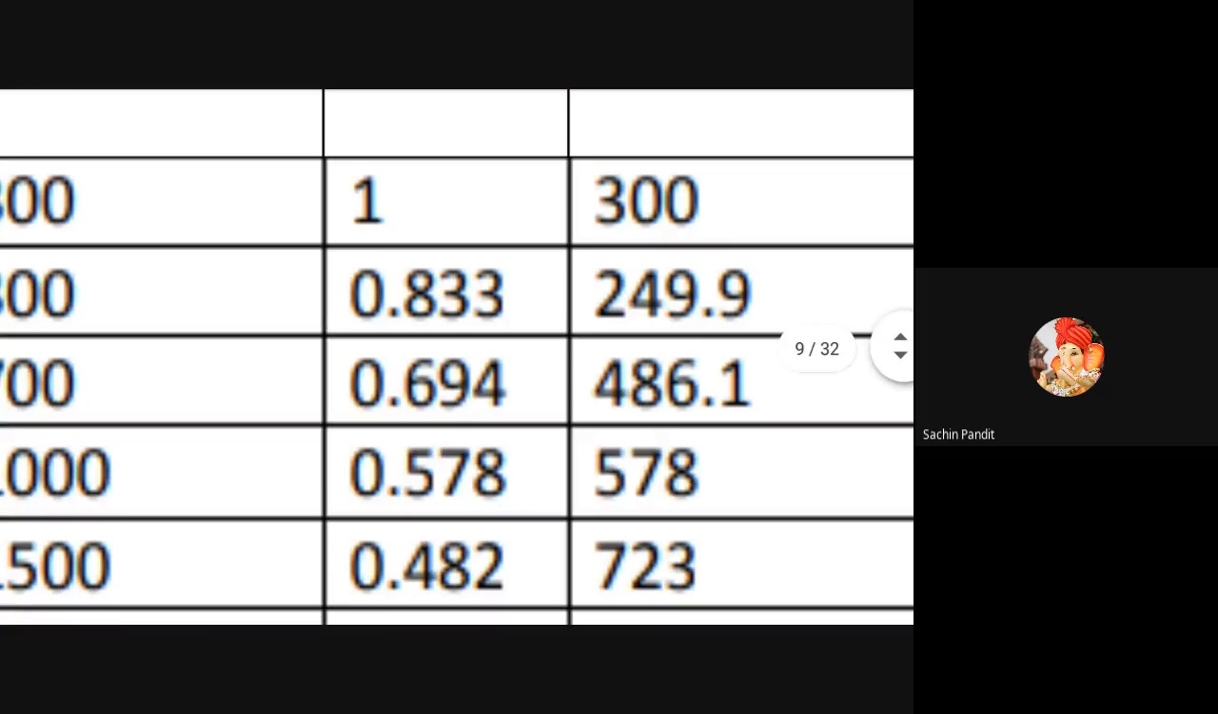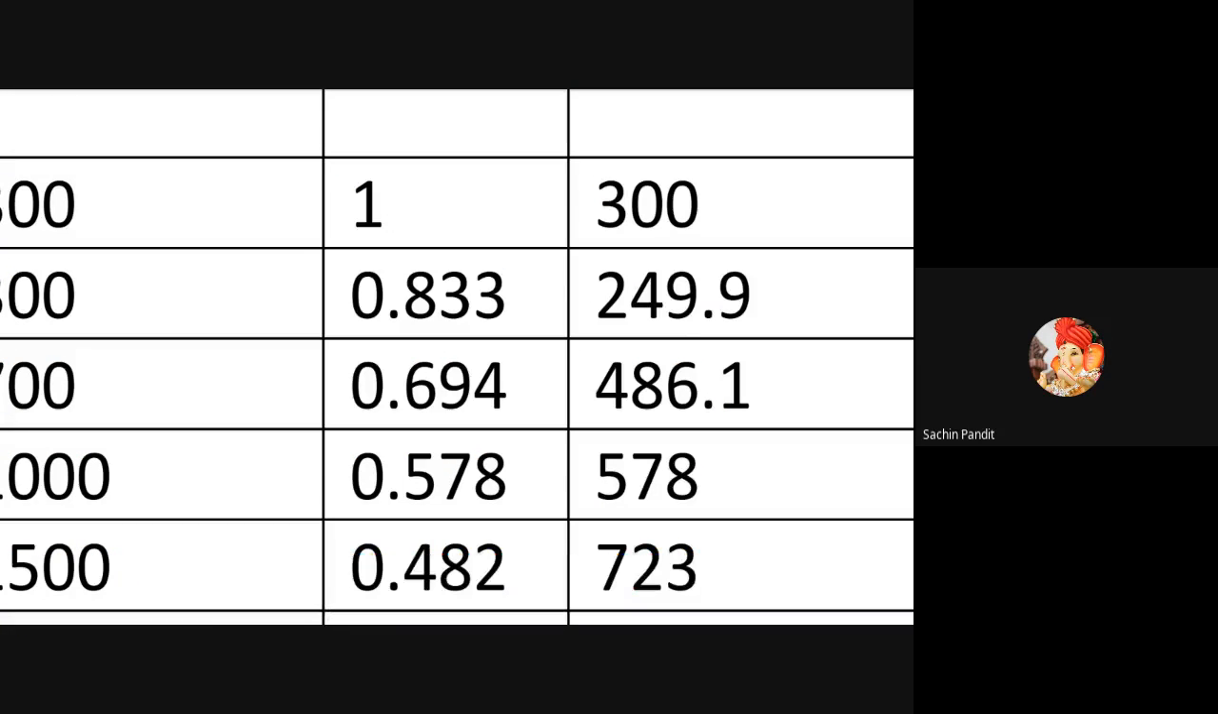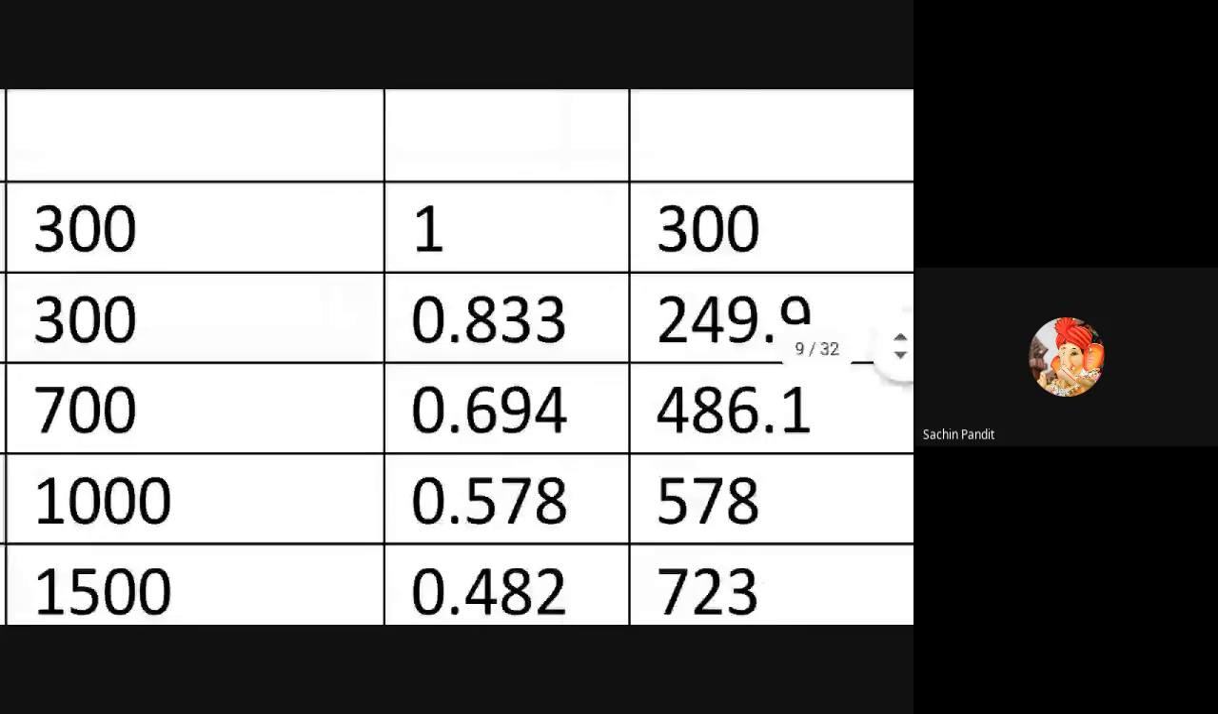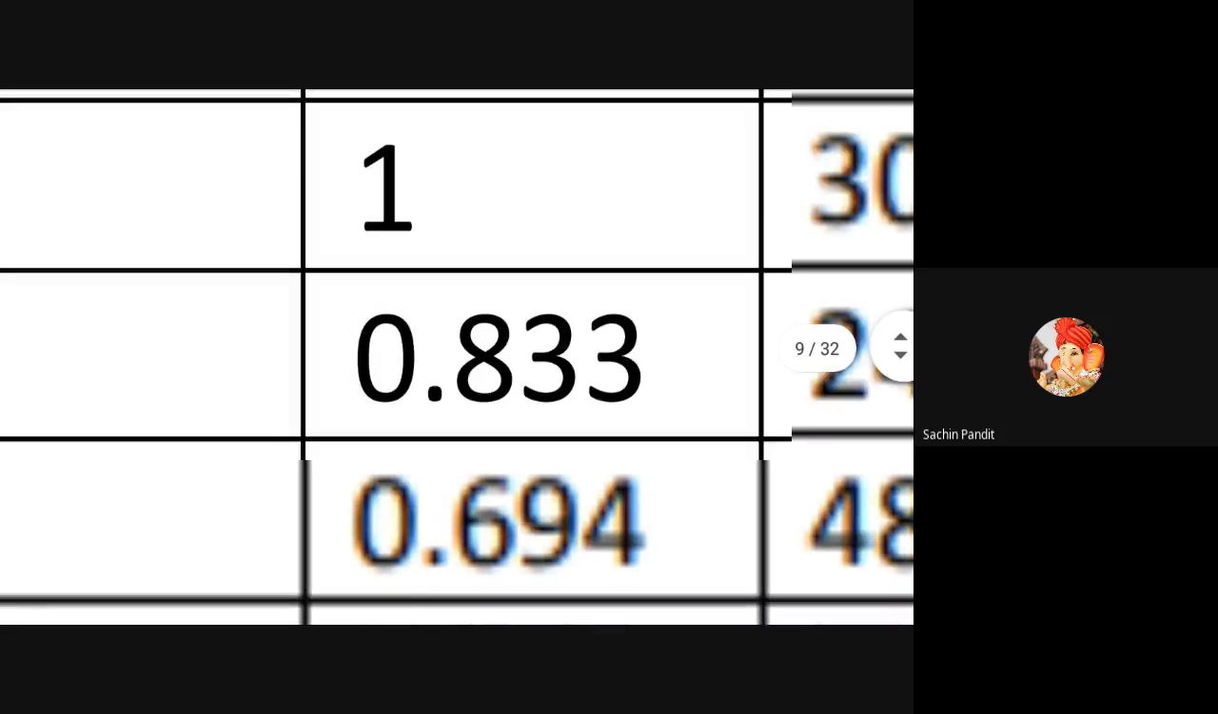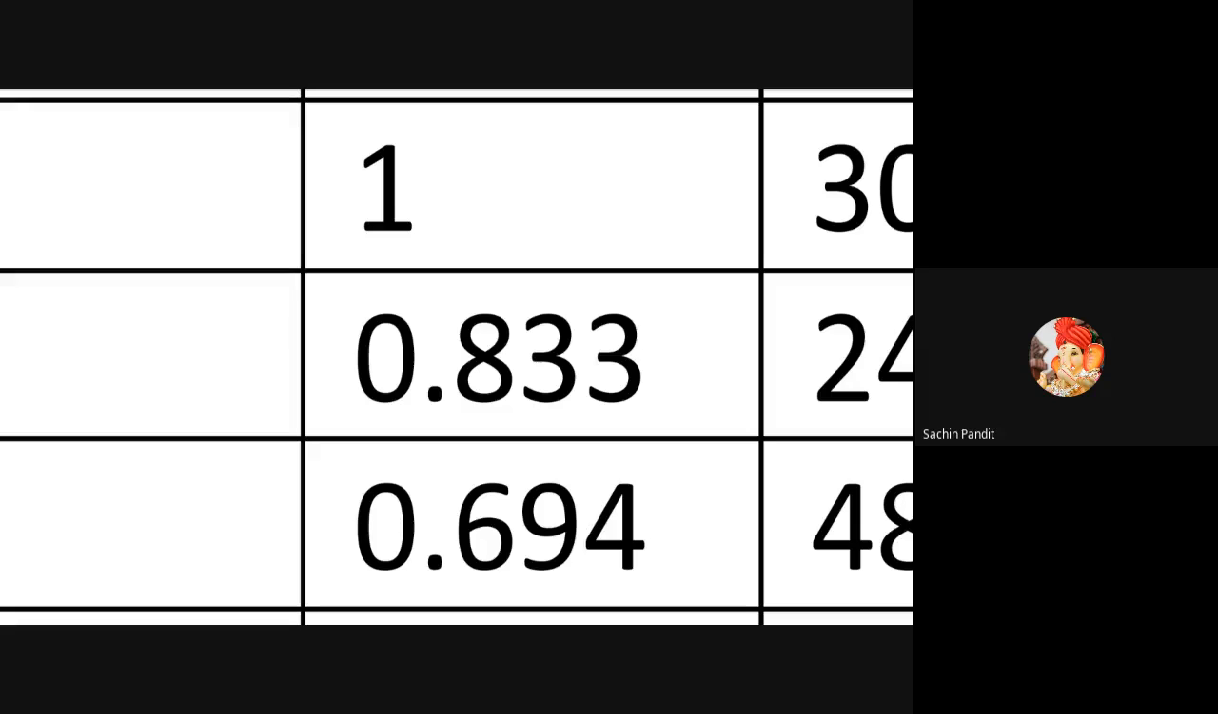Suppose V is 1 divided by 1.2 raised to n minus 1. What is n? Suppose the first year, n is 1. N minus 1 is nothing but 0. 1.2 raised to 0, definitely the value will become 1. Now what is the next value? V is equal to 1 divided by 1.2 raised to n minus 1, that is 2 minus 1, raised to 1. That value will be 0.8.